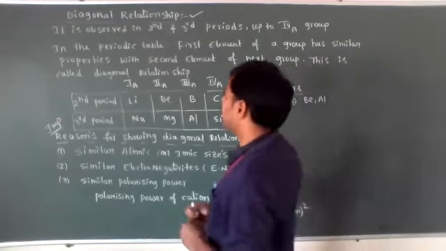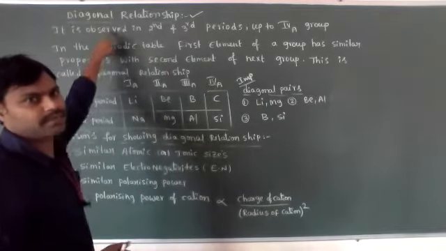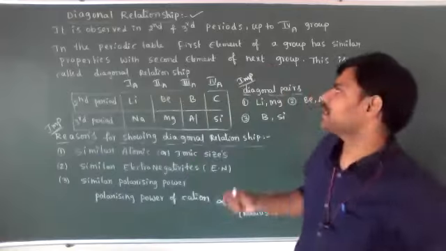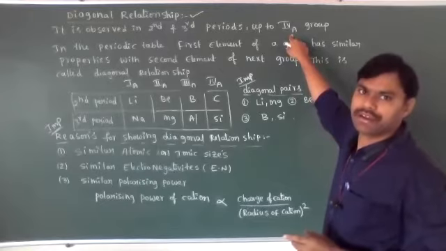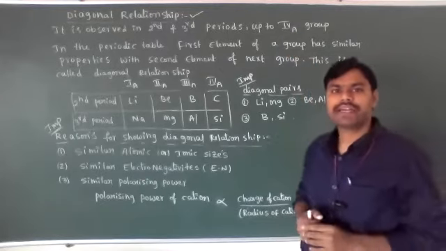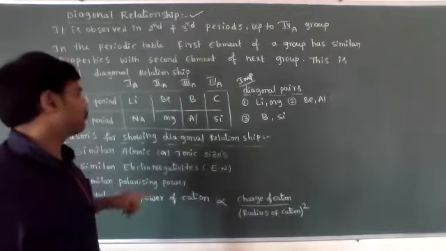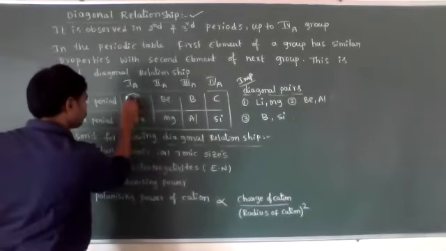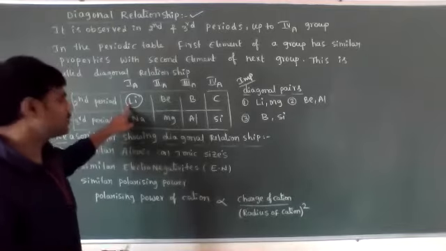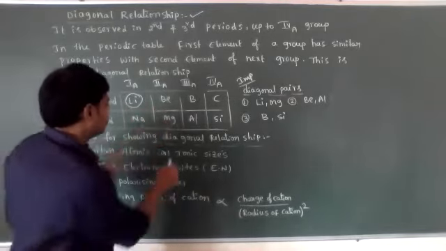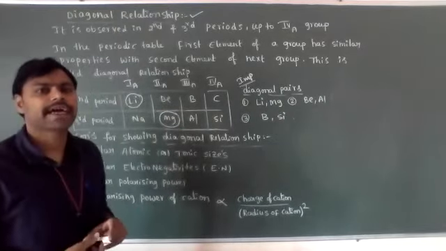So, diagonal relationship is observed in second and third period elements, up to the fourth group. Up to the fourth group means what, dear students? Carbon family. Okay, so what is the definition of diagonal relationship? In the periodic table, in every group, the first element has similar properties with the next group's second element. That is known as diagonal relationship.